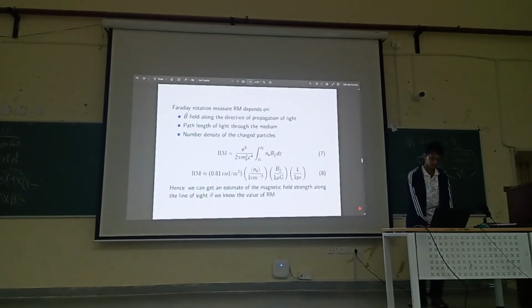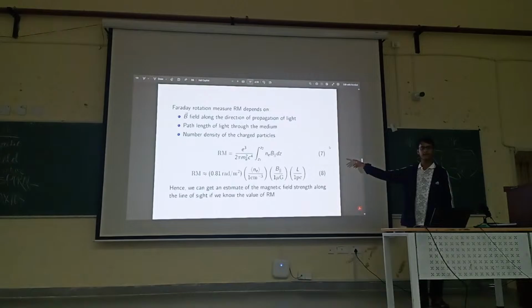Since the Faraday rotation depends on the strength of the magnetic field that points along the direction of propagation of light, we can get an estimate of the strength of the magnetic field if we know the rotation measure, that is, the amount of Faraday rotation that has occurred.